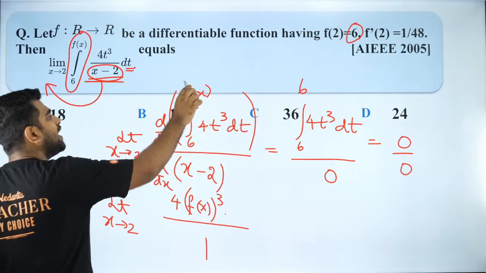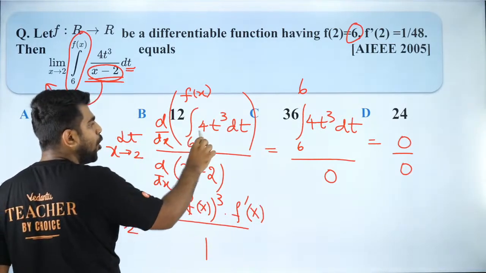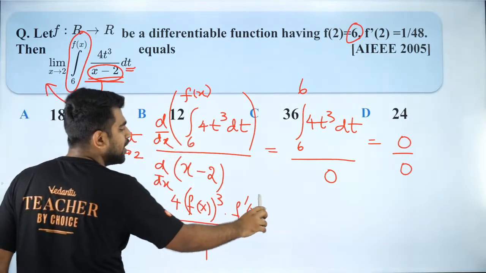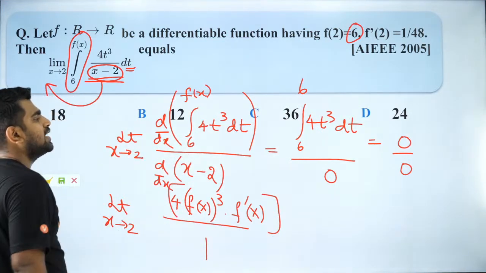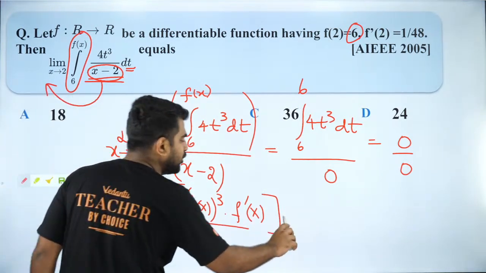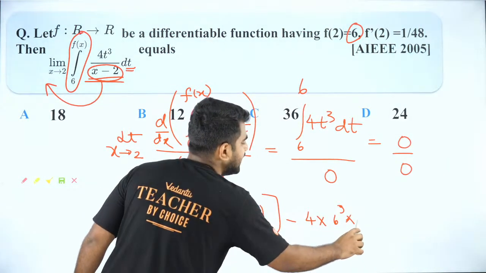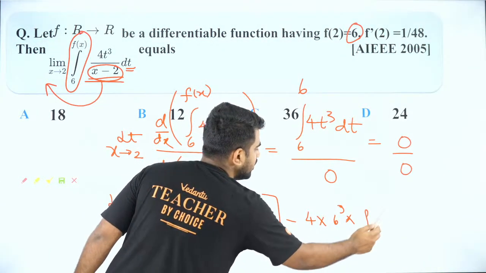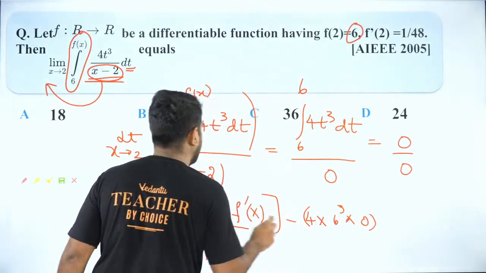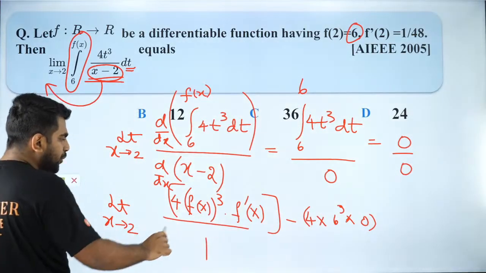And now derivative of f of x, which is f dash of x. Then 4 into 6 cube into derivative of 6, which is 0. So that is why I don't write constants. Are you guys clear? Because ideally you are supposed to do that also. 4 into 6 cube into derivative of 6. Derivative of 6 is 0. Do you guys get that? So that is why usually when there is a constant, I just leave it. Now you have to put 2.